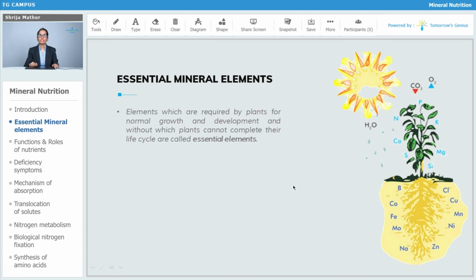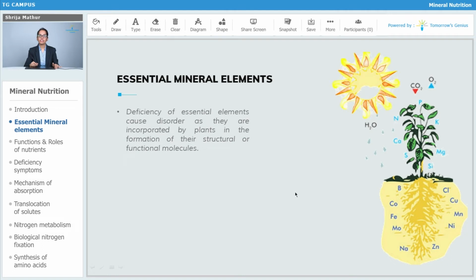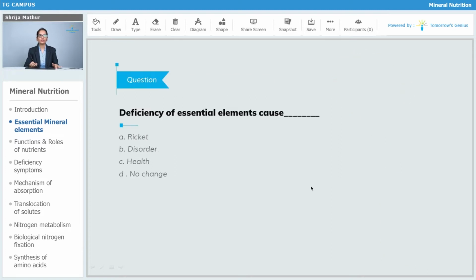Let's talk about the essential mineral elements. Elements which are required by the plants for normal growth and development, and without which plants cannot complete their life cycle, are referred to as the essential elements. Deficiency of them causes disorders, as they are incorporated by the plants in the formation of their structural or functional molecules.